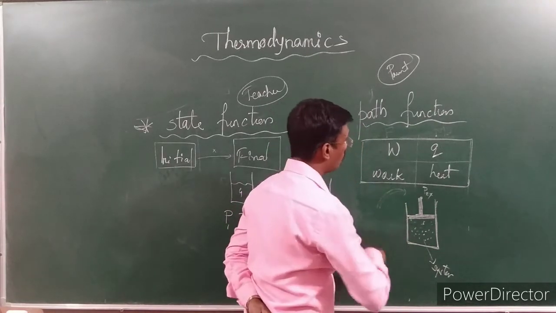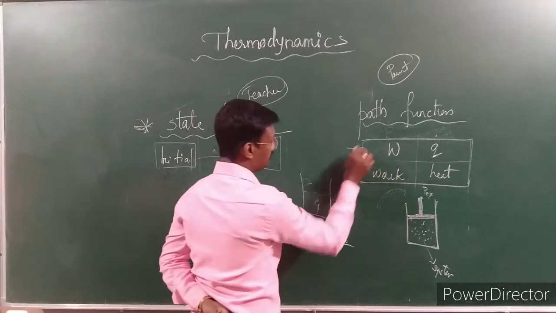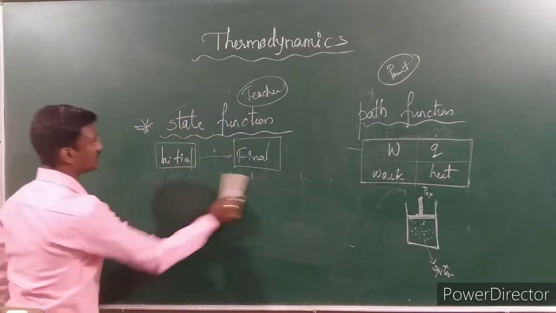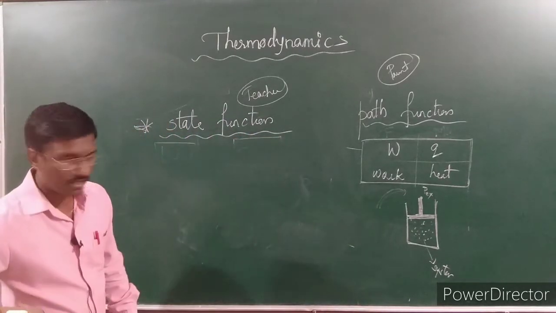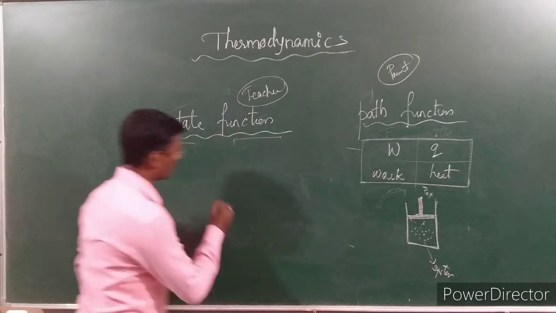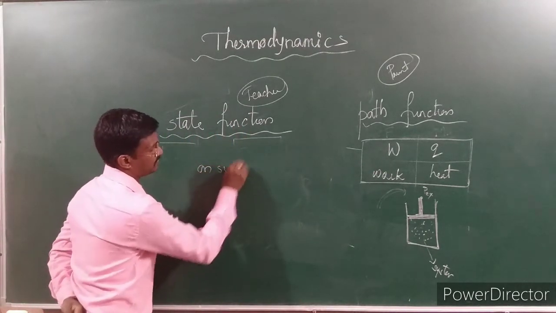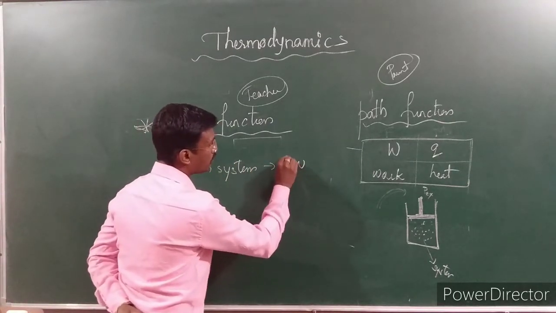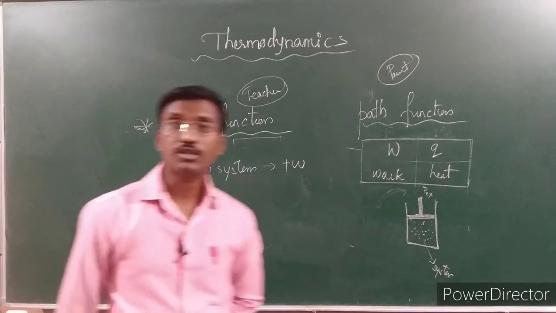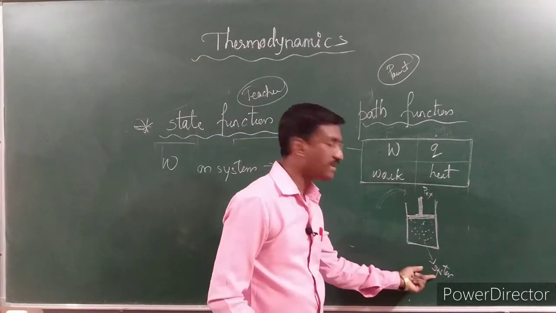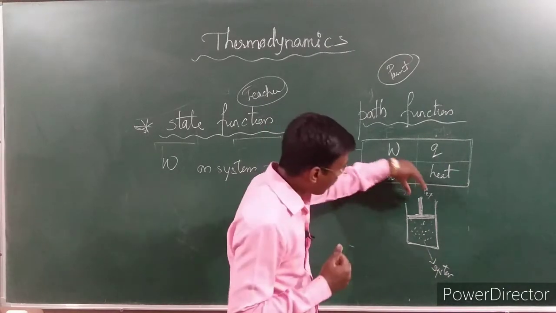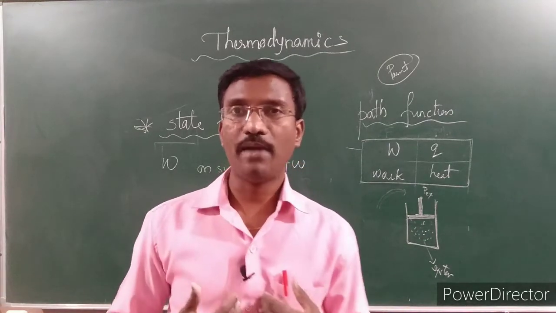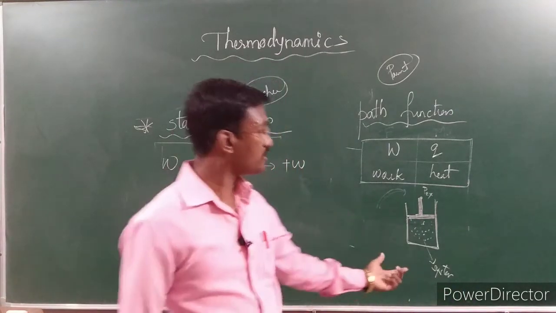If work is done by the system or on the system, these are the two conditions we have to remember. If work is done on the system, W will be positive. W being positive means work is not lost by the system. I am doing the work, I am applying some energy, therefore the system is not going to lose any energy. If I am doing it, my energy is going to be lost, not the system's, isn't it?